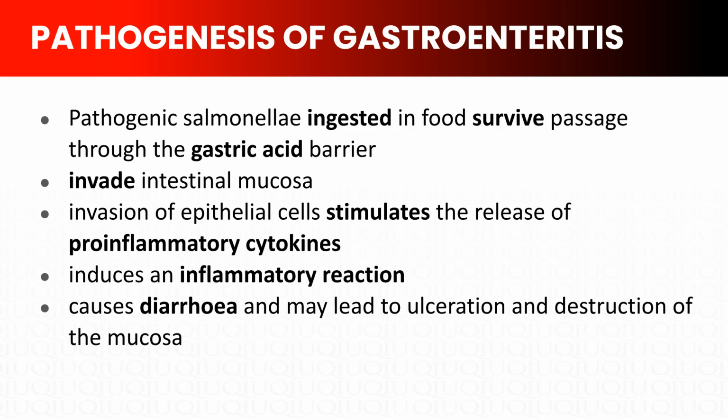Clinically, patients develop acute diarrhea, often watery but may become bloody, along with abdominal cramps, nausea, vomiting, and fever. The illness is usually self-limited, lasting 4 to 7 days in healthy individuals. Antibiotics are generally not recommended for uncomplicated gastroenteritis, as they may prolong the carrier state.